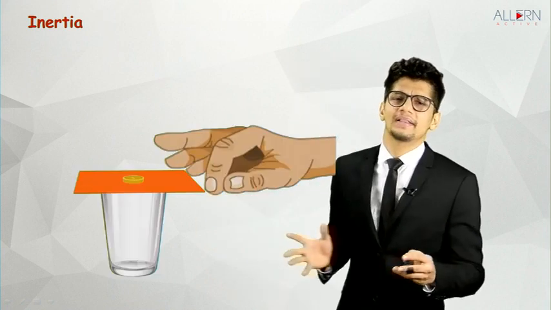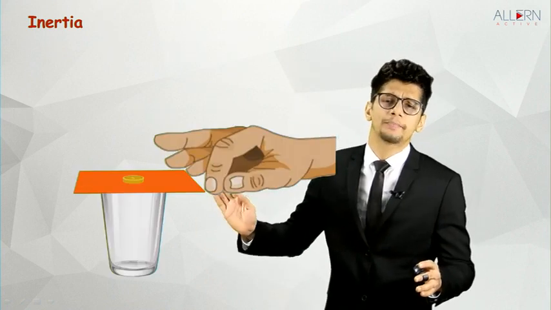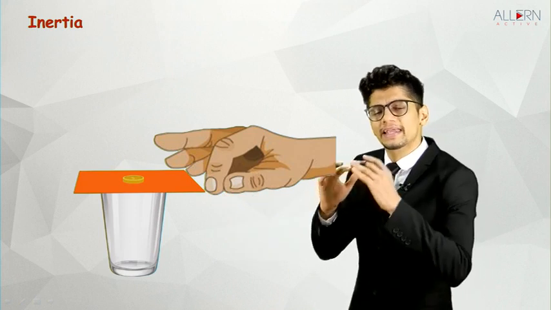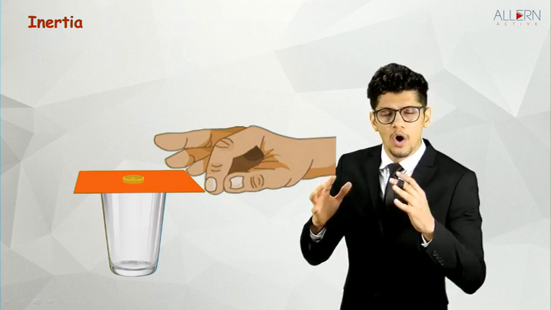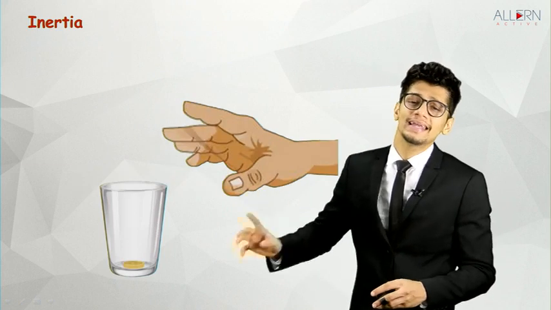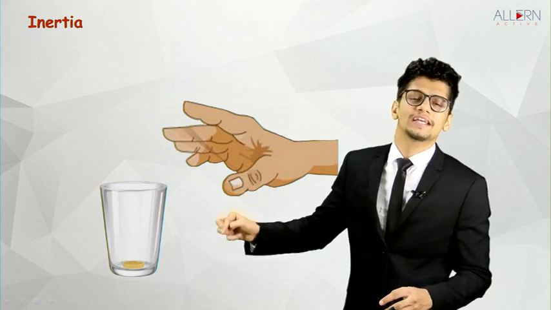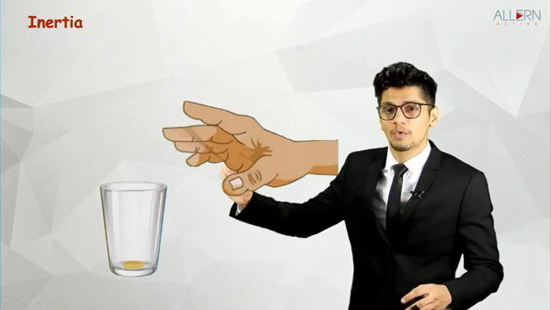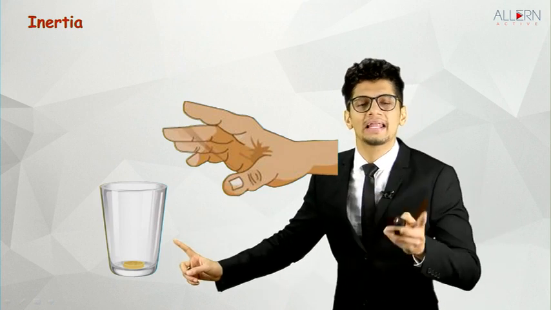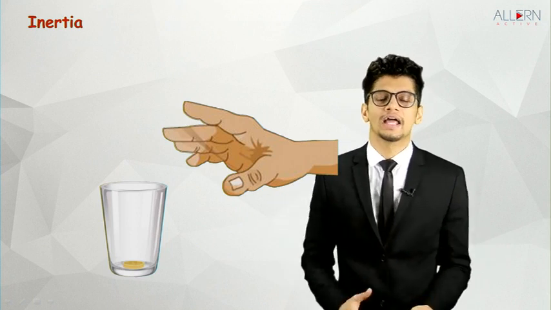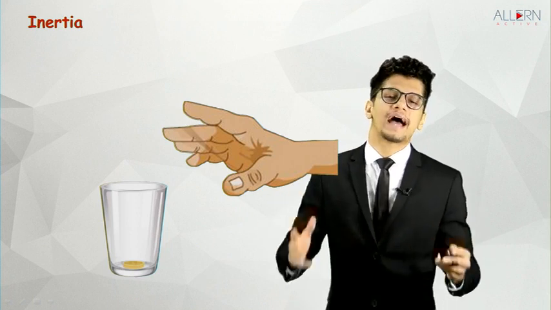Now in this example that we have over here, we have a cardboard and a coin placed on it, and they both are kept on top of a hollow glass. As soon as we flick the cardboard, you can see that the coin drops into the glass and does not go along with the cardboard. Since it was at rest, it wanted to remain at rest, and a body which is in motion wants to remain in motion, and this property of the object is called inertia.